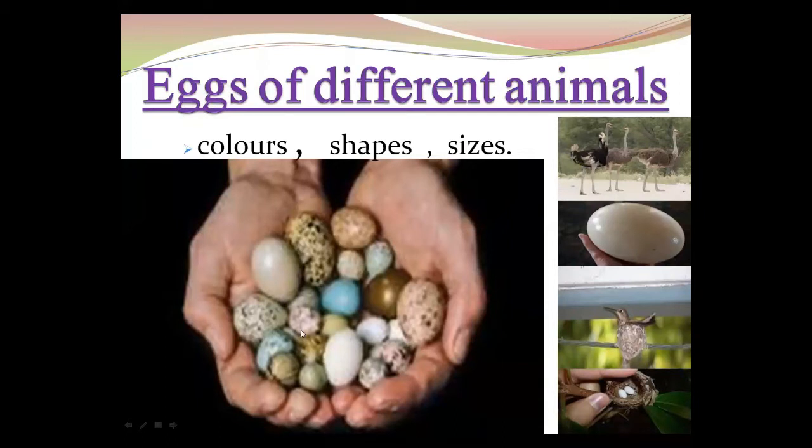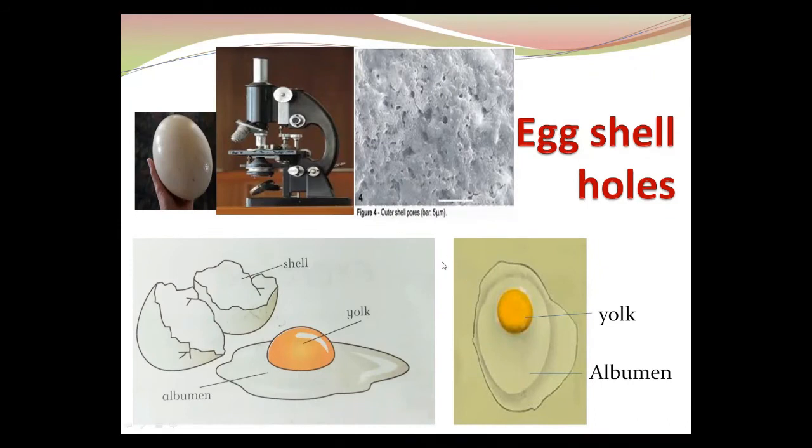Okay, there are the different eggs. You can observe they have different colors, different shapes, and different sizes. We have discussed that the eggs here have different color, shape, and size. Now come to the next slide. In this slide, this is an instrument called a microscope. A microscope is an instrument which magnifies images or pictures.